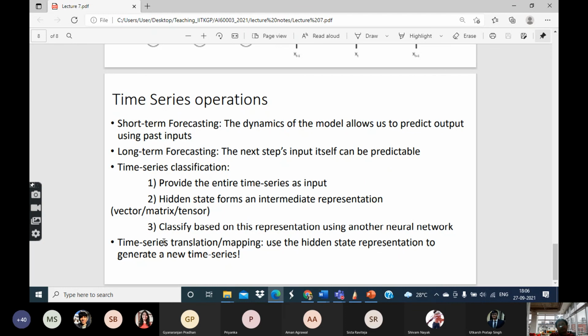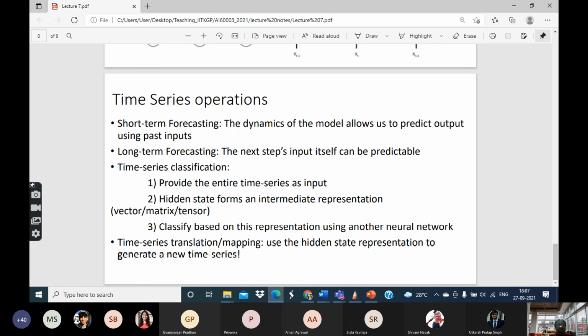And finally, time series translation or mapping. Here the problem is: given one time series, generate another time series, that is, map one time series to another. In natural language processing, this is the classic translation problem.